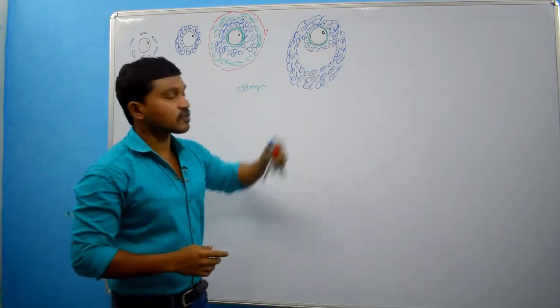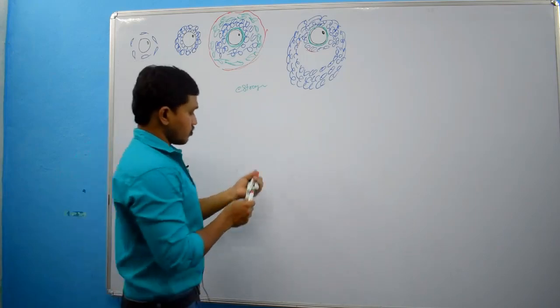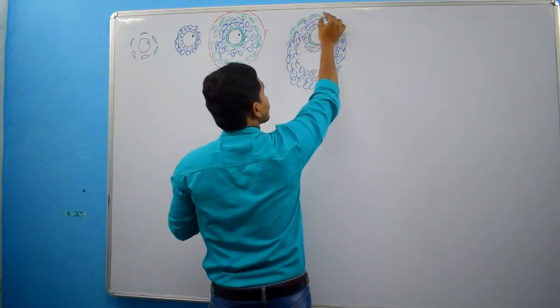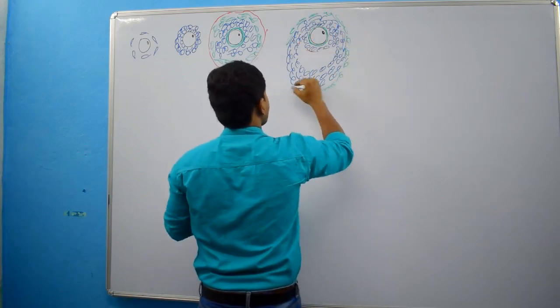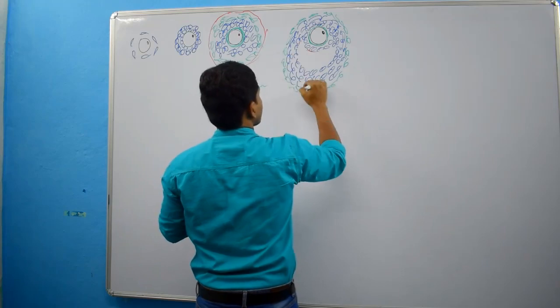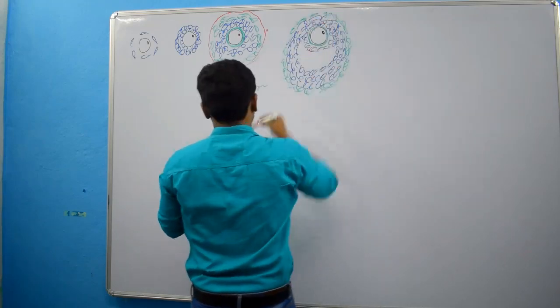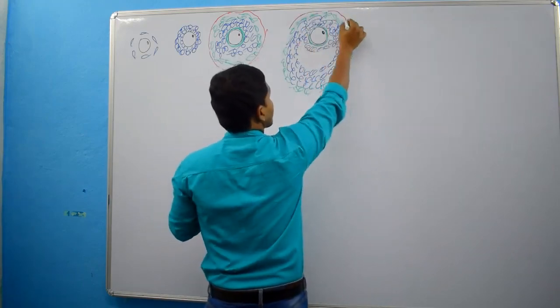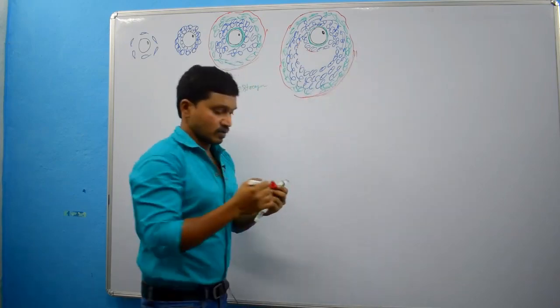This antrum folliculi is filled with fluid, that fluid we call liquor folliculi. Of course, this is surrounded by theca interna and theca interna is surrounded by theca externa, right?